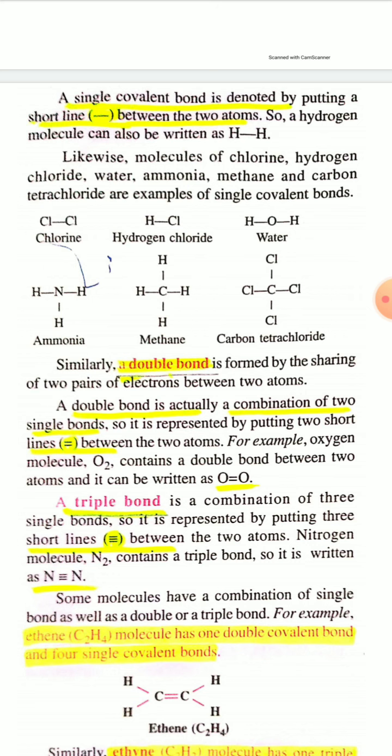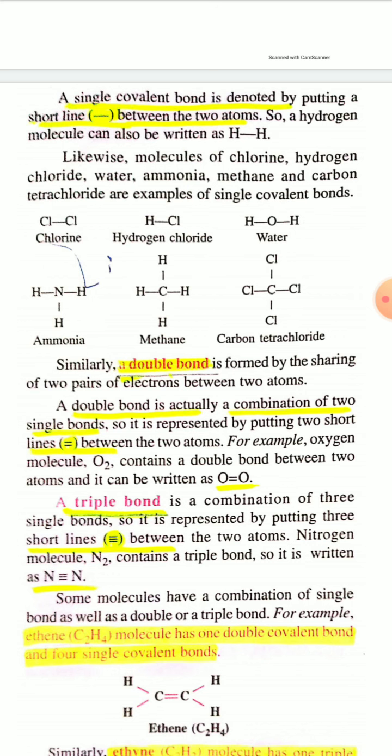And the last type of covalent bond is the triple covalent bond. A triple covalent bond is a combination of three single bonds. So it is represented by putting three short lines. You can see it is given in the bracket between the two combining atoms.